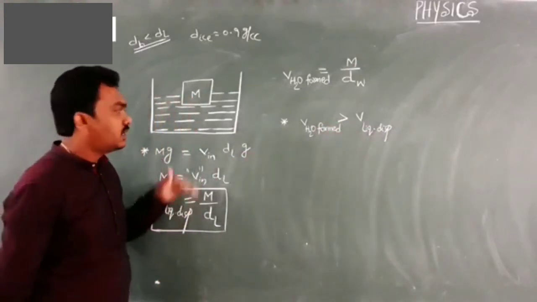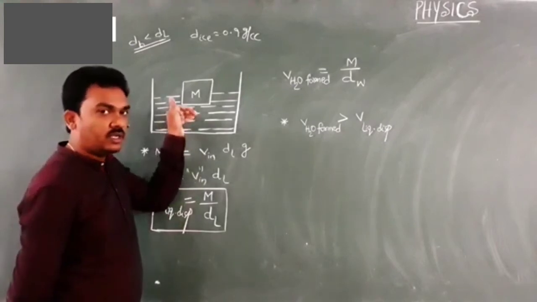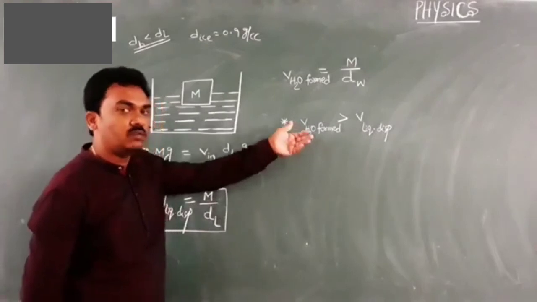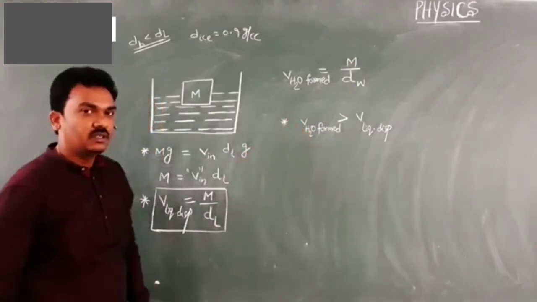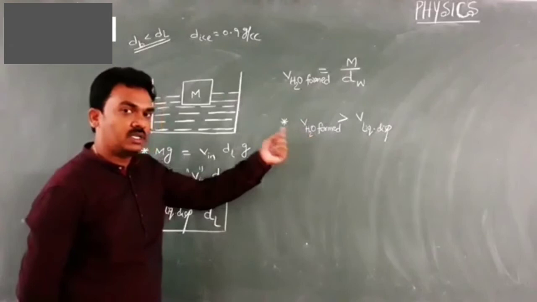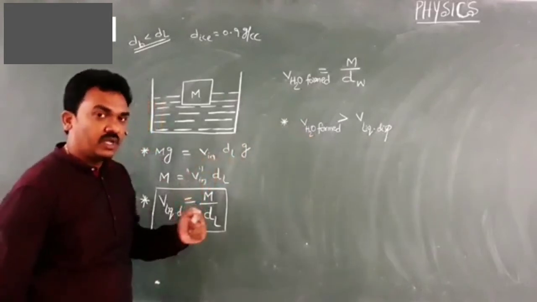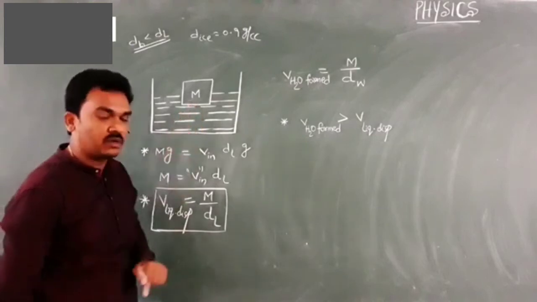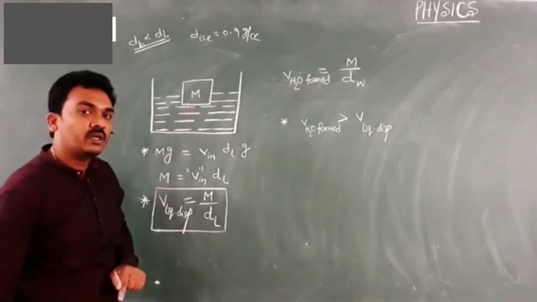For example, 10 cc volume of liquid is displaced by the ice, but I have got 15 cc volume of water. Then what will happen?